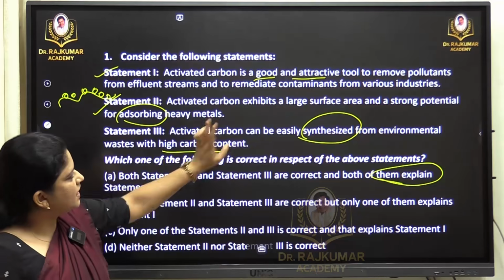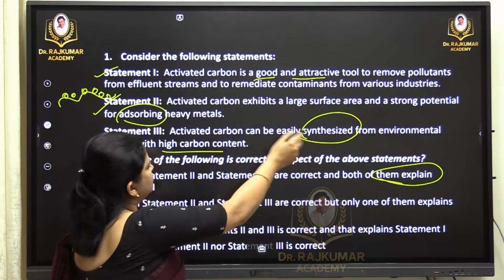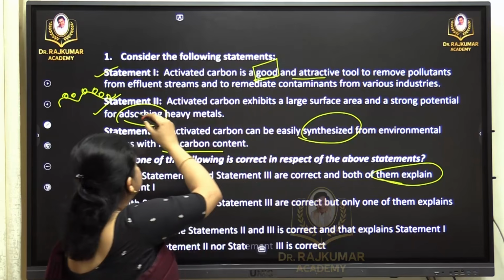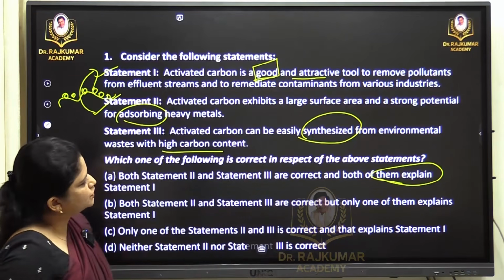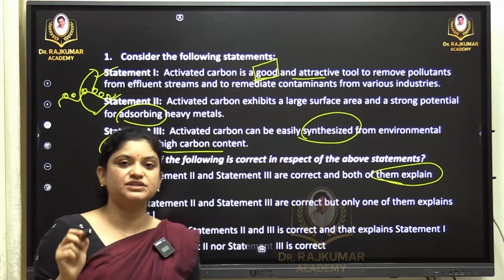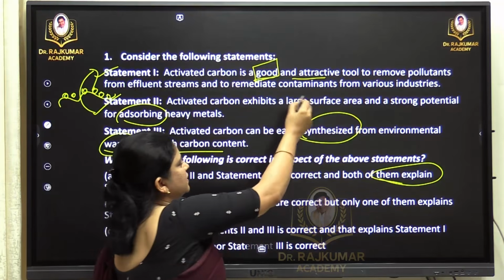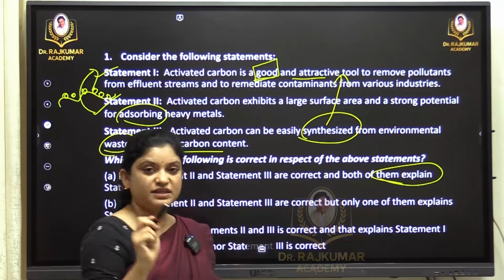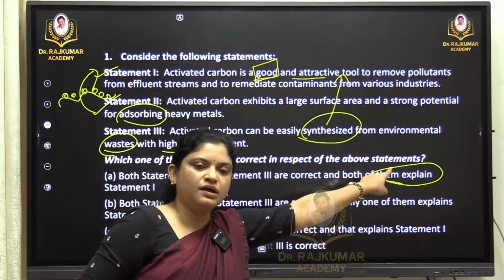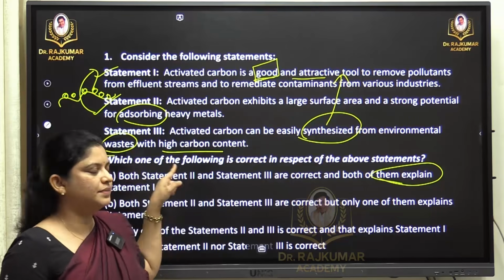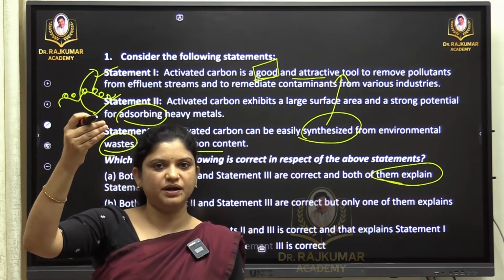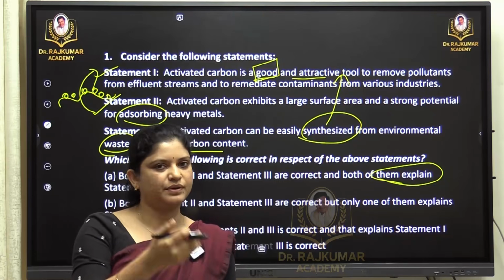Activated carbon exhibits a large surface area and strong potential. So we say this word is the keyword for us to understand this statement. And when it comes to "easily synthesized from environmental waste", it is an application-based statement. So this word "tool" explains it: yes, it is a tool to do what? To synthesize this from environmental waste. So by understanding these keywords in the first statement, you can correlate with statement 2 and statement 3.